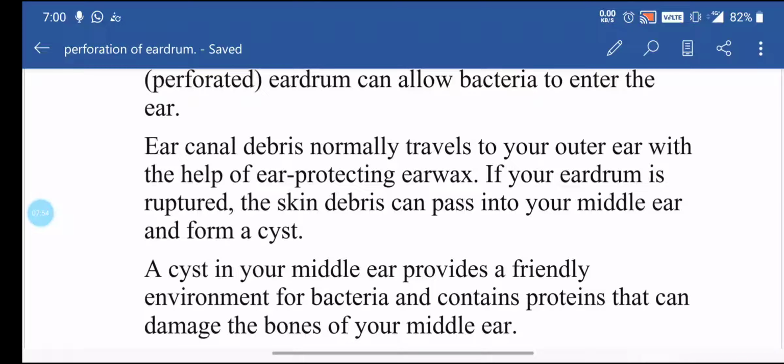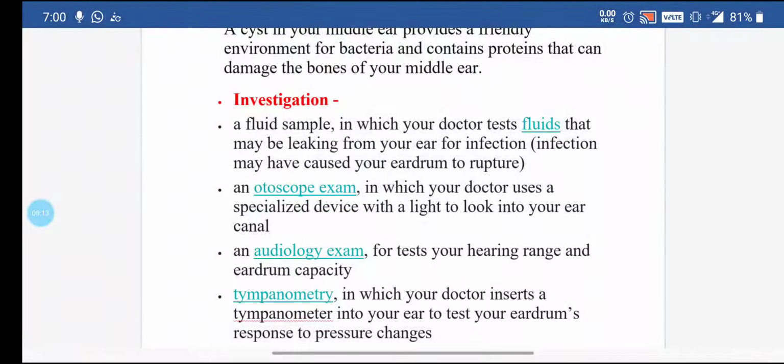It forms a cyst. A cyst in your middle ear provides a friendly environment for bacteria and contains protein that can damage the bone of your middle ear, the three ossicles which lie in the tympanic cavity, and this cyst is known as cholesteatoma.